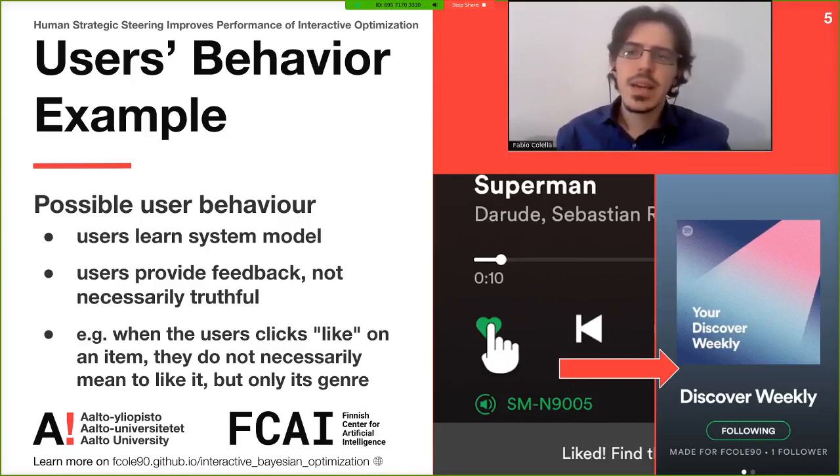They may learn a model of the system, and they start providing feedback which is not necessarily truthful. This means that when a user clicks the like button, as we said before, they maybe do not like the entire item. So for a song, maybe they only like the genre.